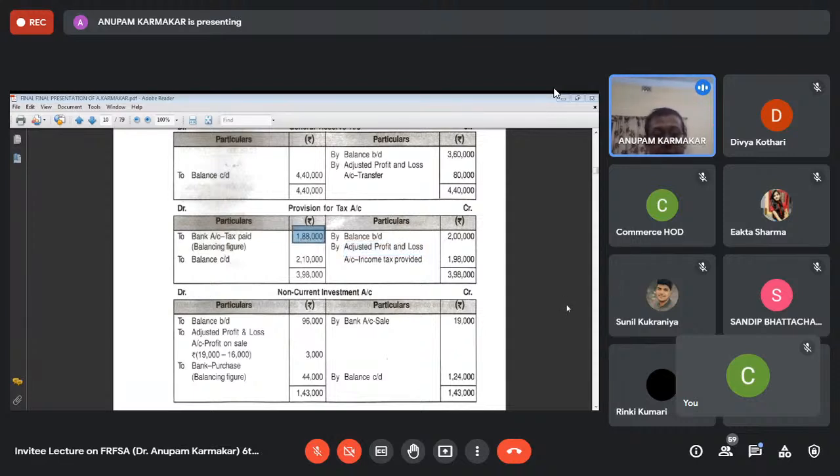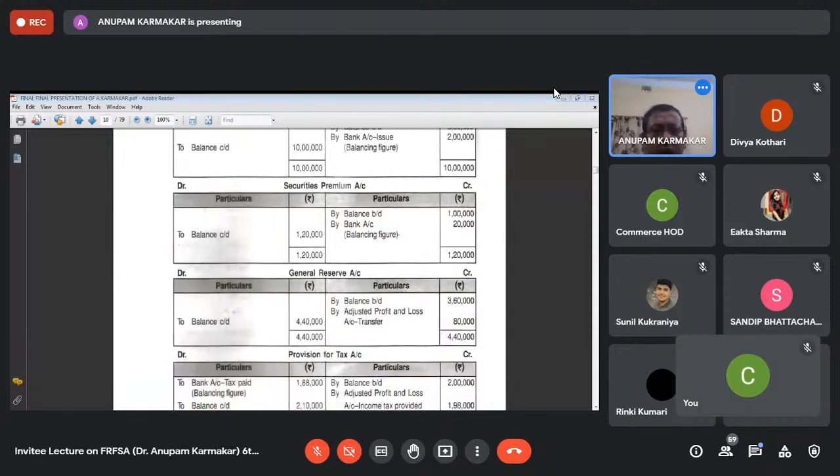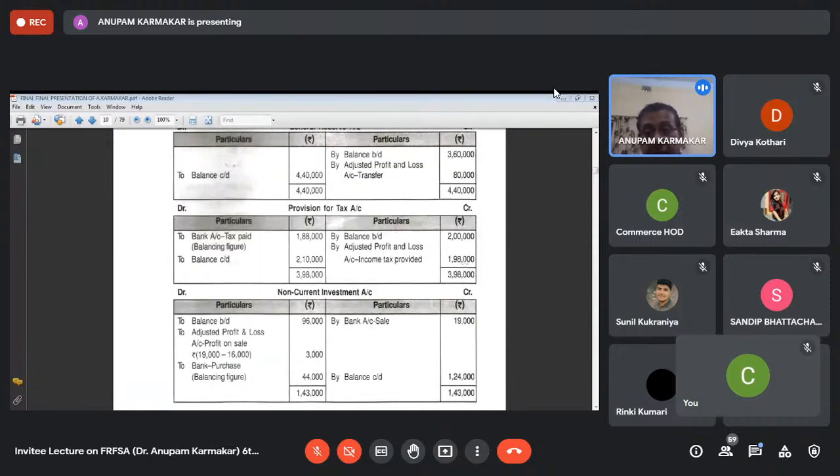But remember one thing: suppose nothing has been mentioned in the adjustments, like income tax provided during the year, nothing has been mentioned, then what is to be done in that case? This is very, very important. Opening is given as 2 lakhs, closing is given as 2,10,000. Now the opening is the opening provision for tax, which means last year's.